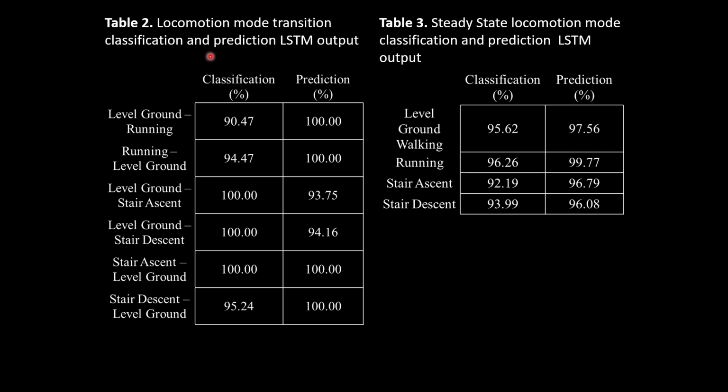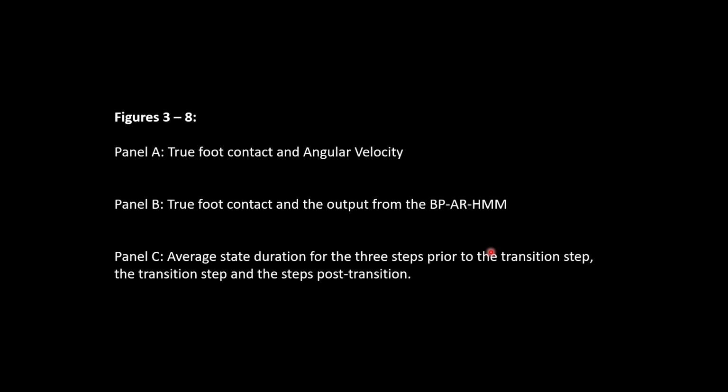Here in Table 2, we show the identification of the locomotion mode of a transition step. Classification of the transition step was above 90%, and prediction of the transition step was above 93%. For steady-state locomotion mode classification and prediction with LSTM output, we have greater than 92% accuracy and greater than 96% accuracy for classification and prediction.